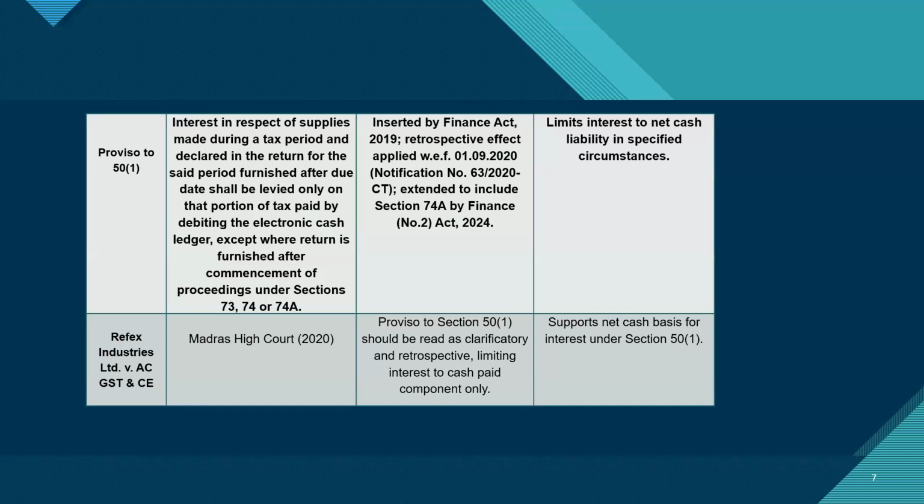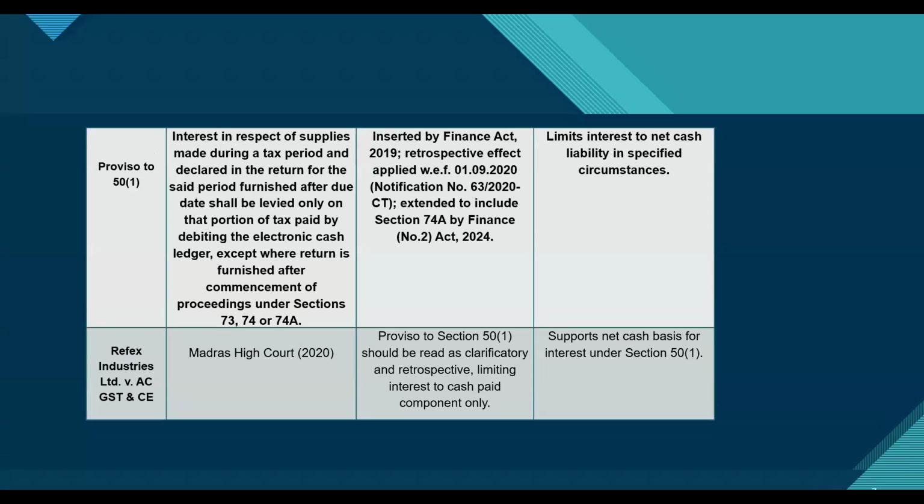So if there is a sufficient balance of ITC from November to March, even though tax has not been paid on the advance, but since the proviso says only about supplies being made and declared, whether in such a case interest is required to be paid? I am going only by the words which have been written, not by the intent that yes, the tax was payable, because the proviso is giving me a benefit provided I satisfy the conditions, and it has to be strictly interpreted as per the words written.